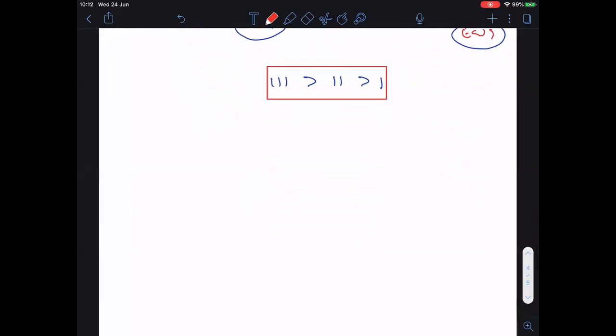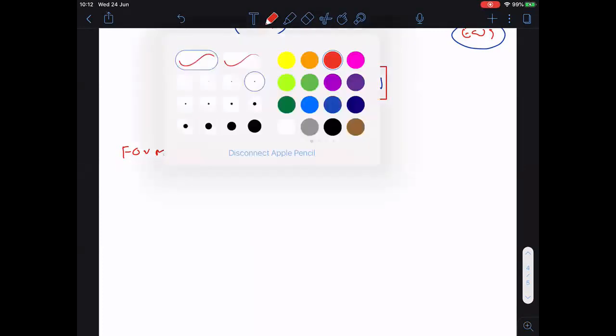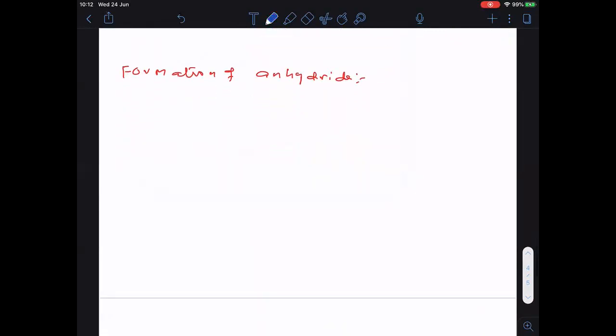Okay. Now let us enter into the next chemical property. That is what? Formation of anhydride. This is the next chemical property. Anhydride means what? The product obtained after removing the water. That is said to be anhydride.